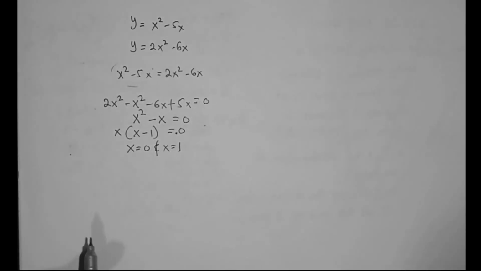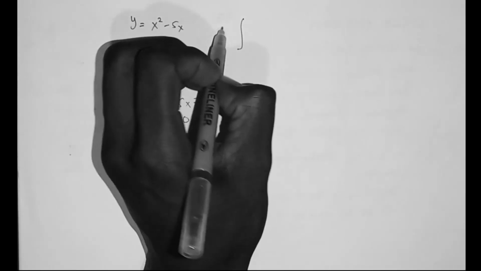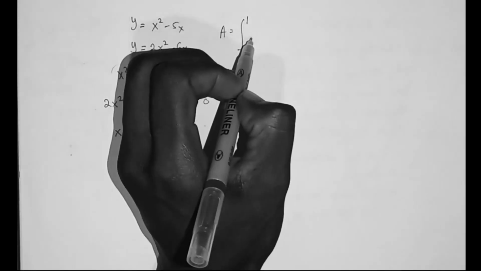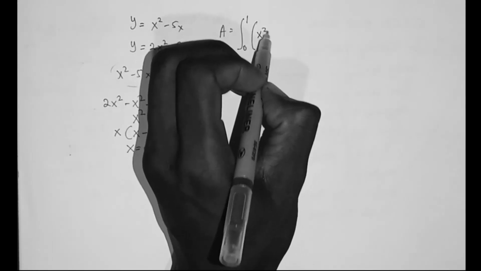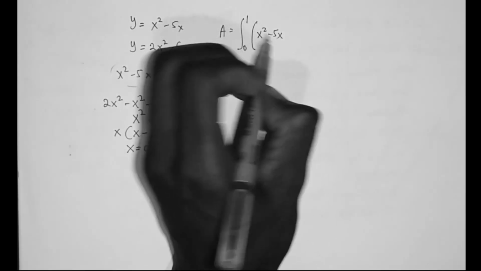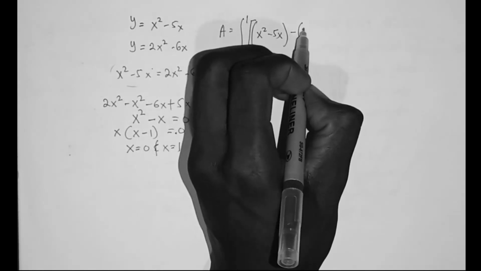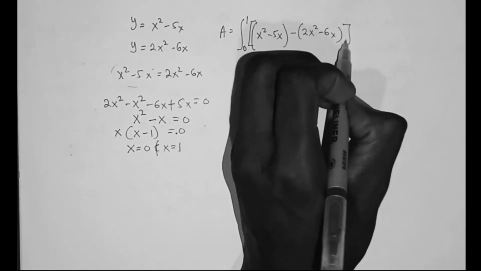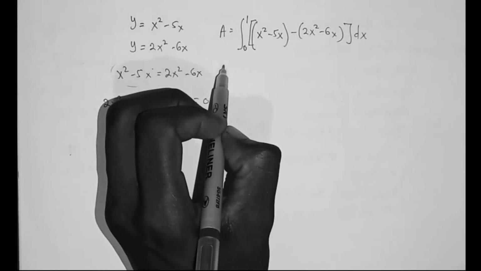This means that these two functions intersect at 0 and 1, and therefore our integral for the area is equal to the integral from 0 to 1 of the function on top, which was x squared minus 5x, minus the function beneath, which is 2x squared minus 6x, dx. So let's remove the bracket.